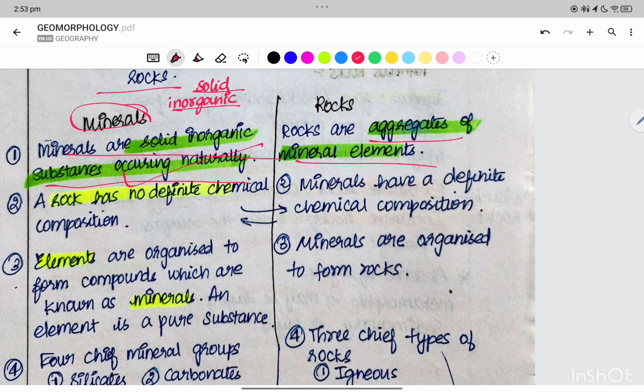A rock has no definite chemical composition, whereas the minerals have a definite chemical composition. Minerals are solid inorganic substances which occur naturally, and rocks are aggregates of the minerals.